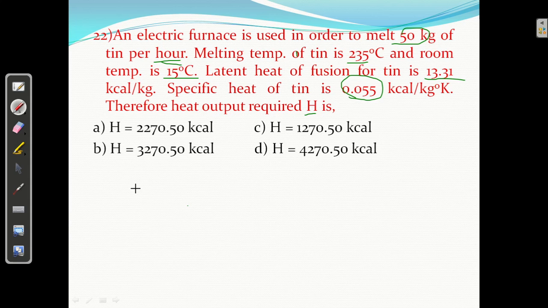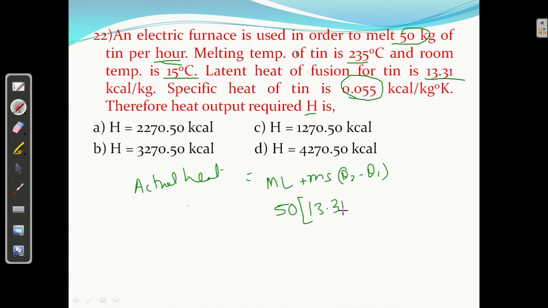So what will be the actual heat? Actual heat equal to m s theta2 minus theta1, that is for liquid, plus tin is given, so it will require some additional heat to melt it, to change the state. So m is given, how much? 50. Latent heat of fusion is given. I am taking common m. What is the latent heat of fusion given? 13.31 kilocalorie.